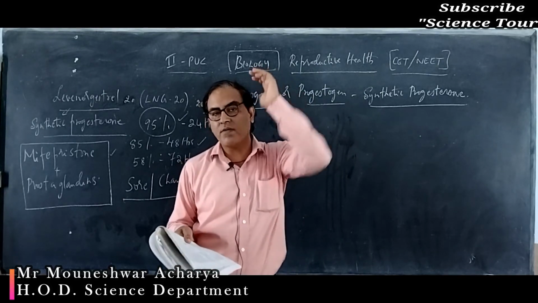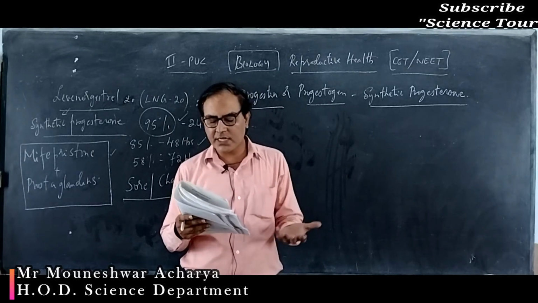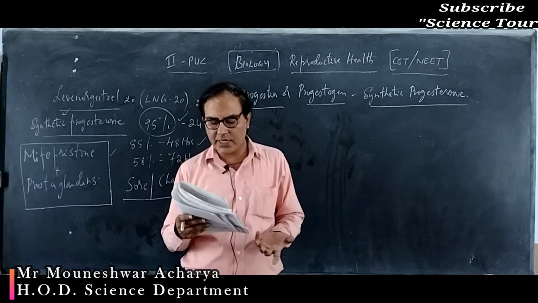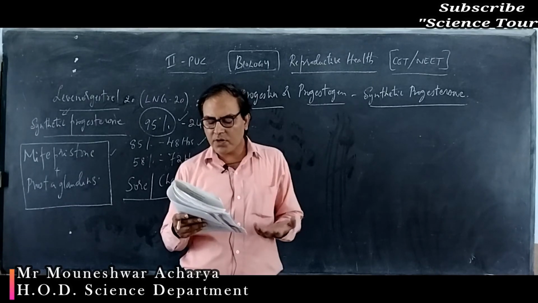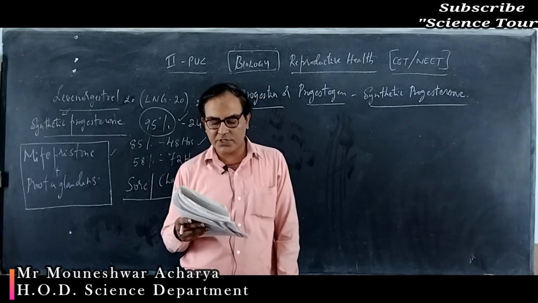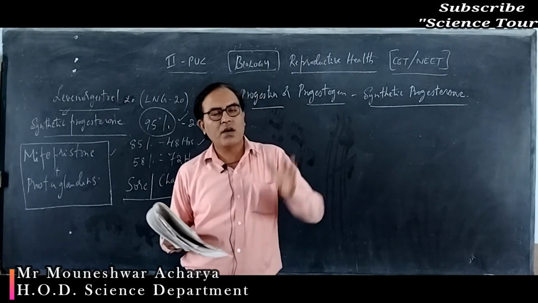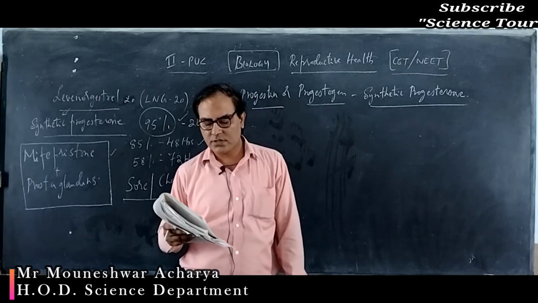So option 1 is the right option. Option 2, ovaries are removed surgically, no, that is not the right option. A small part of the vas deferens is removed or tied up, that is vasectomy, which is also not the right option. The uterus is removed surgically, that is called hysterectomy, which is also not the right option.